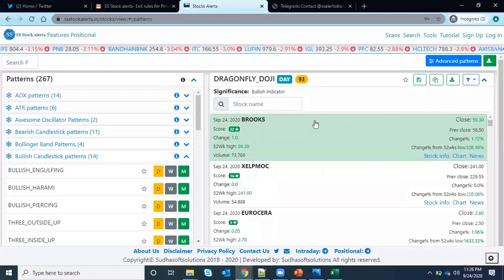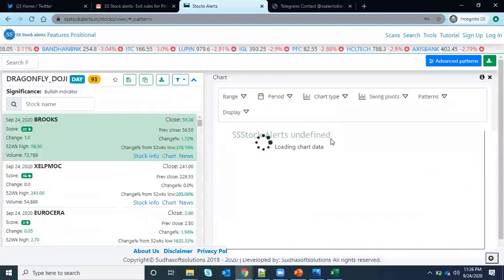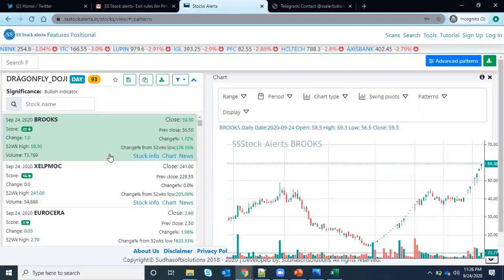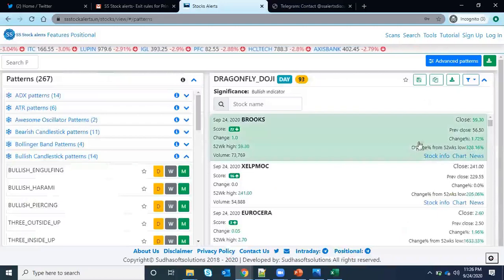I also needed to validate the results. If I'm saying Dragonfly Doji and it is not forming an actual Dragonfly Doji, then it is not worth looking at this site. So I first had to read and understand, then build it and test it. Every day I put in my efforts. If you see my Twitter handle, every day I used to add at least 1 or 2 new things to my site. Small things only, but I did them daily, and over 2 years, this is the result.